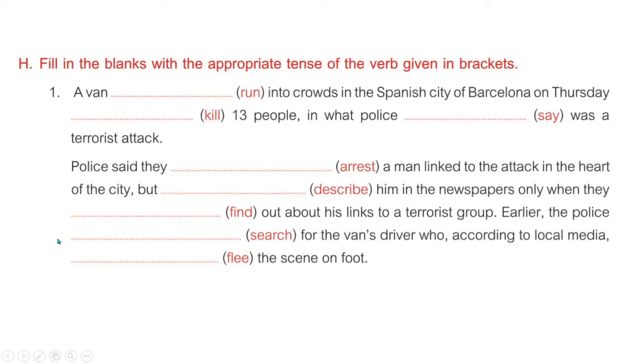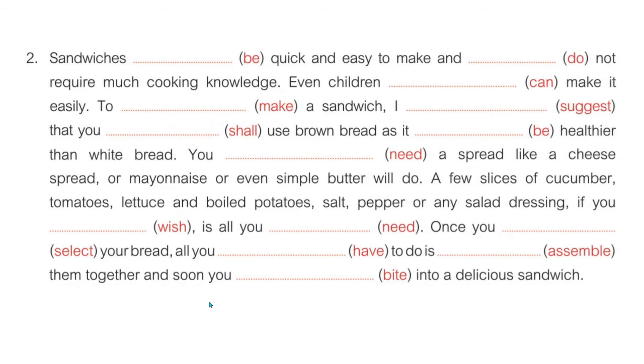Earlier the police searched, adding ed after search, for the van's driver, who according to local media fled the scene on foot. So here flee is given. Flee means to escape from there, to run away from the place. So flee is the V1 form, and the past tense is fled, F-L-E-D.